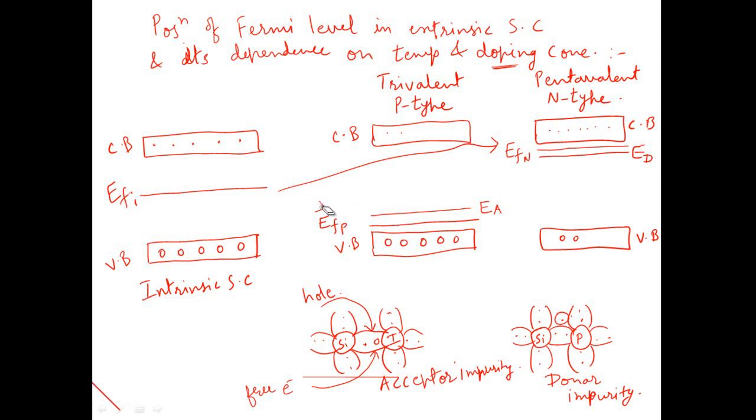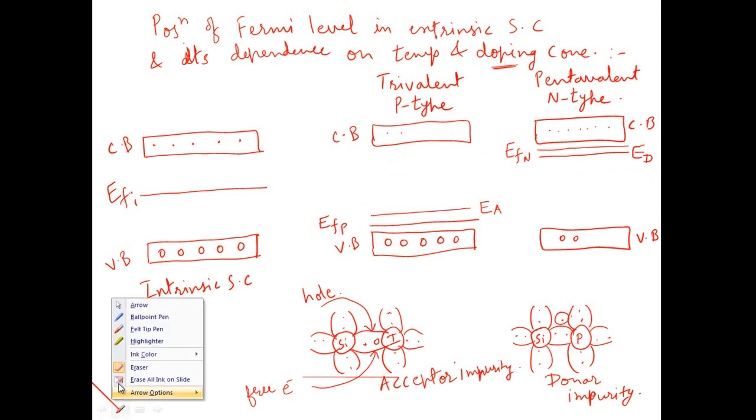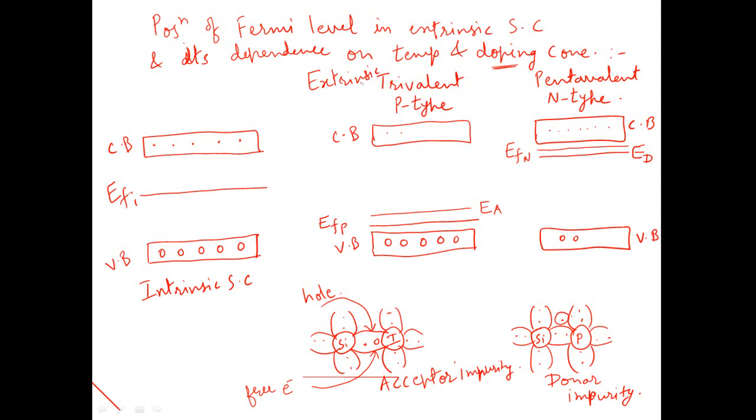So if the pure semiconductor is doped with trivalent impurity and pentavalent impurity, then we have seen the change in position of Fermi level with the doping concentration. Now we will see the dependence of this Fermi level, particularly for extrinsic semiconductors. Extrinsic semiconductors are those semiconductors which are doped semiconductors, such as p-type and n-type semiconductor. So now we will discuss its dependence on temperature. So what is the effect of temperature?